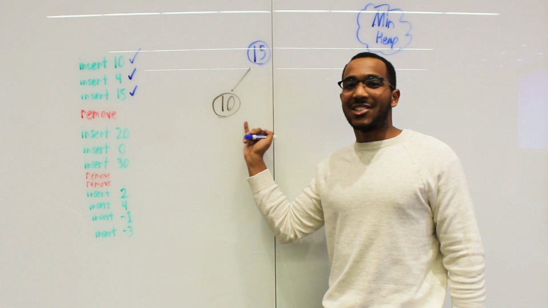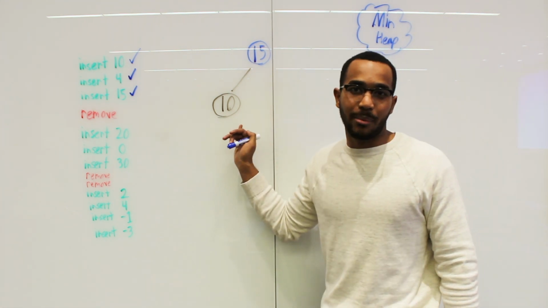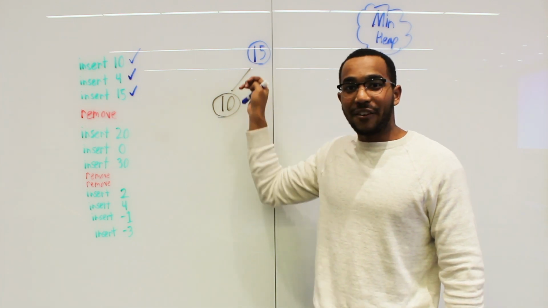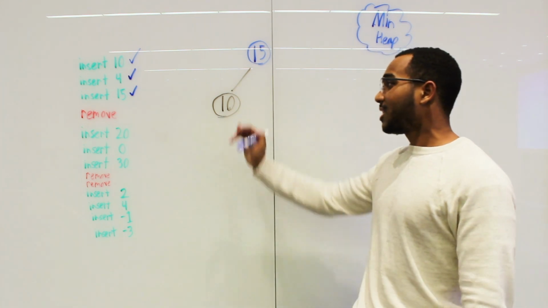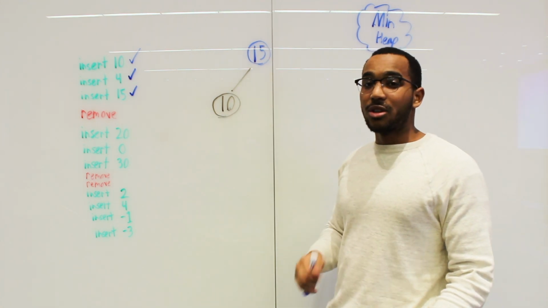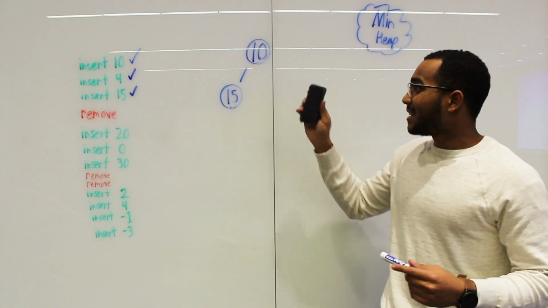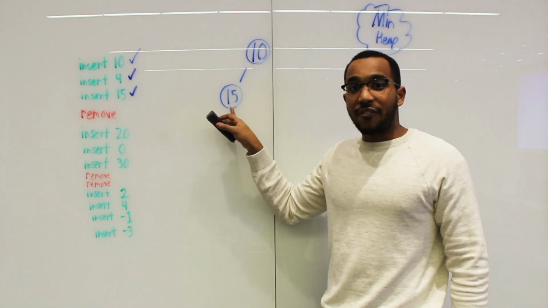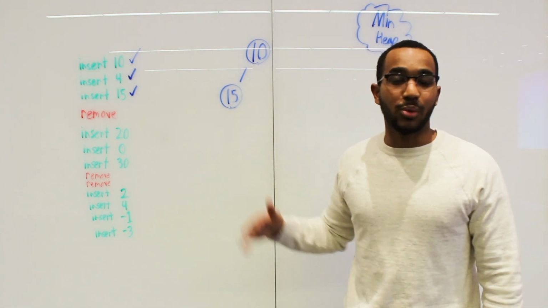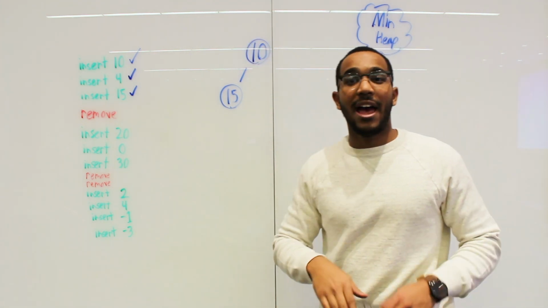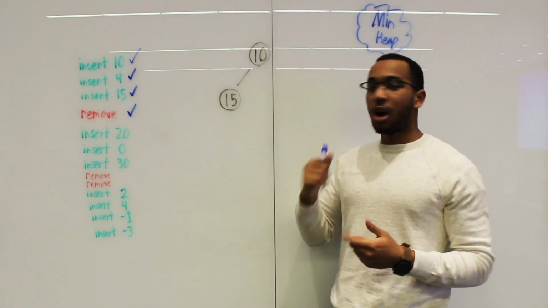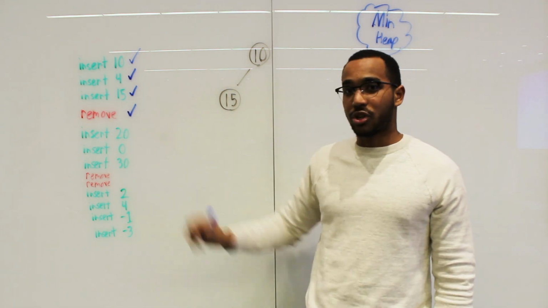So all we have is 10. We don't have two children, we just have 10 to compare against. So we're going to see, does 10 beat 15? Is 10 less than 15? We see that 10 does beat 15. So we're going to bubble 15 down by swapping 15 and 10. Let's swap 15 and 10. Now, is this a min heap? Are we done? 15, compare it against both of the children. There's no more children to compare against. We can't bubble 15 down any further, and 15 is in the correct place. We solidify the placement.